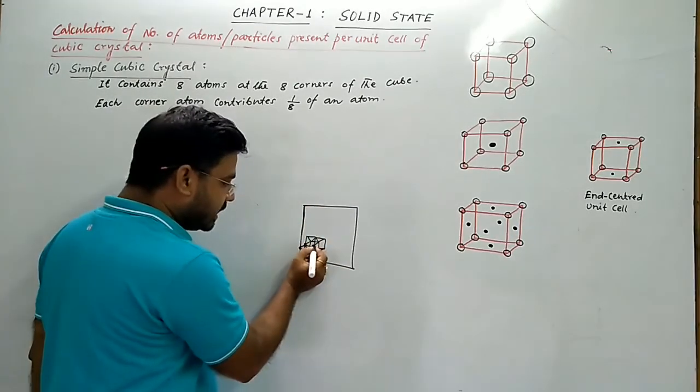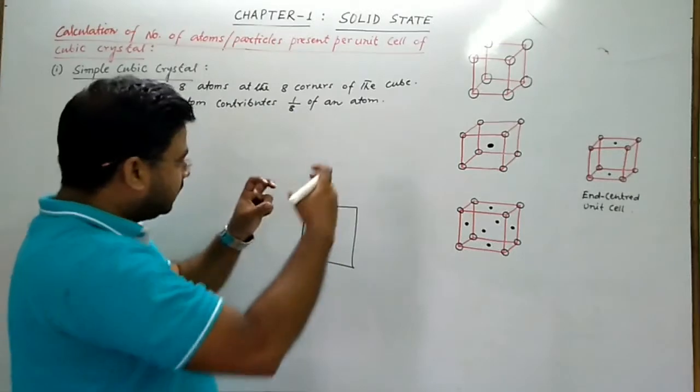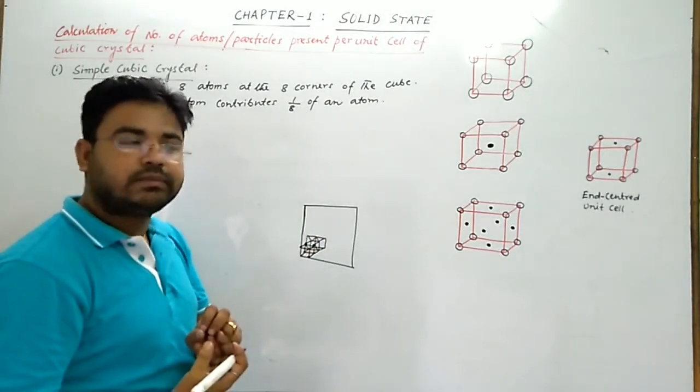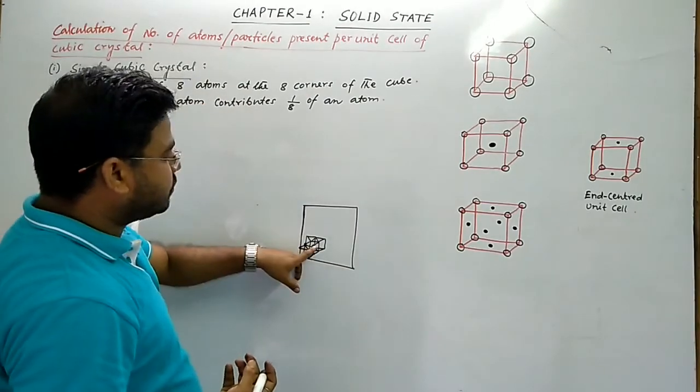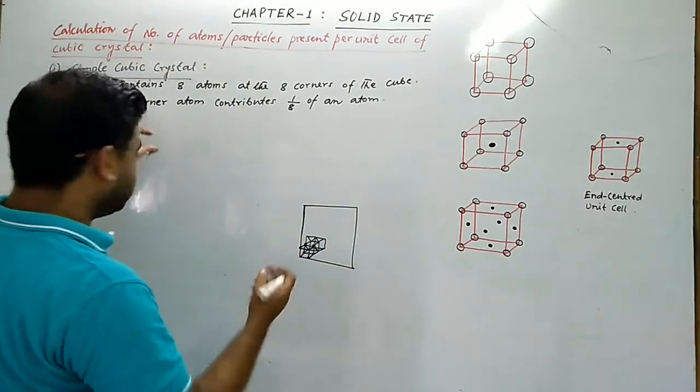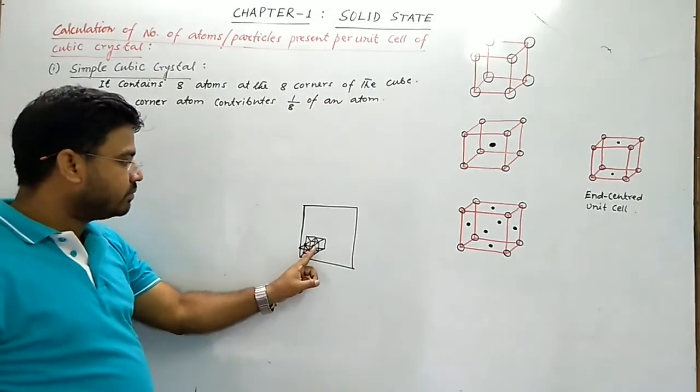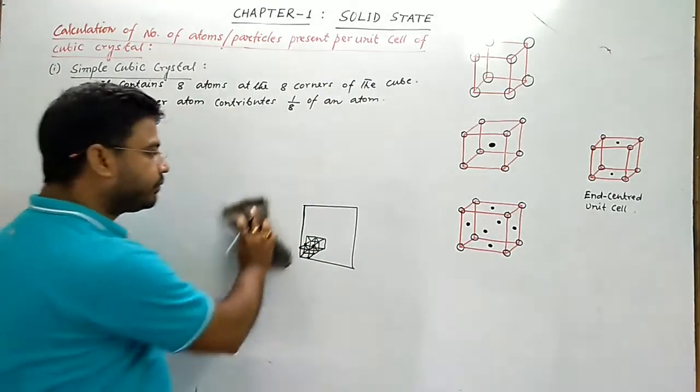तो 3 डायमेंशनल में वन एटम can attach to 8 adjacent unit cells or 8 adjacent point of 8 unit cells. That's why one atom contributes 1/8 of an atom. एक एटम 1/8 हो गया.